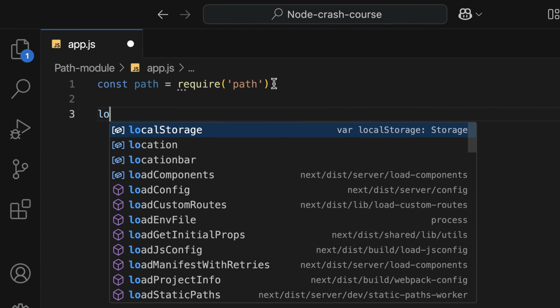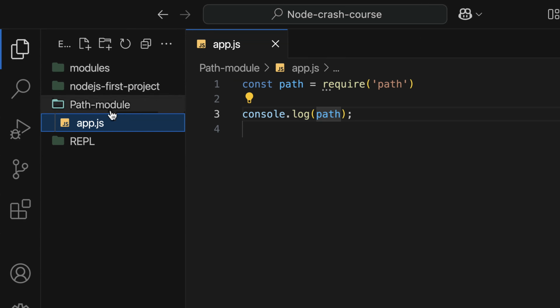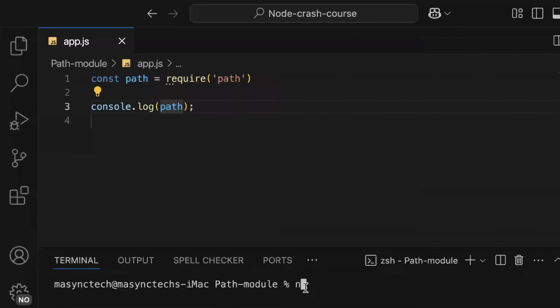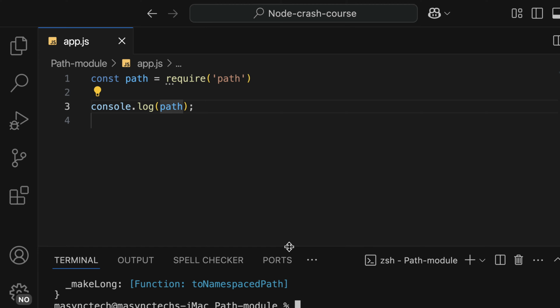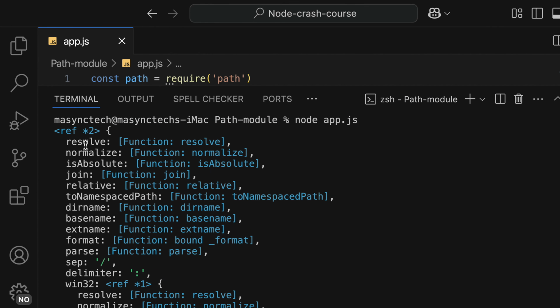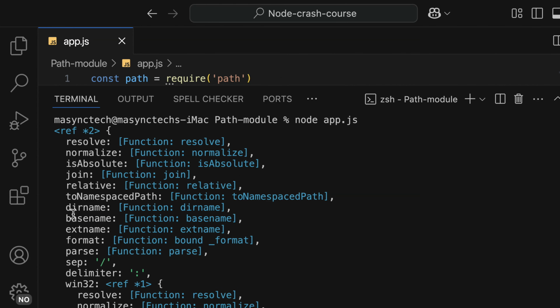Now, when we log the path, let's check it out in the terminal. Open the terminal, and let me close this one, and I'm going to run node app.js. And let's have a look at the methods and properties from the path module. We have the resolve method, isAbsolute, normalize, join, relative, dirname, basename, extname, and other properties. We are going to explore some of these.